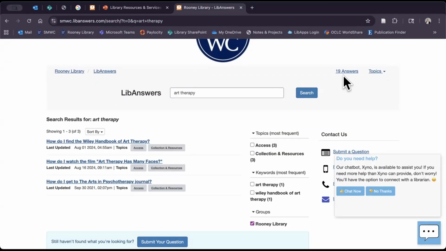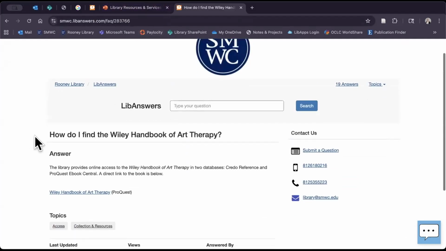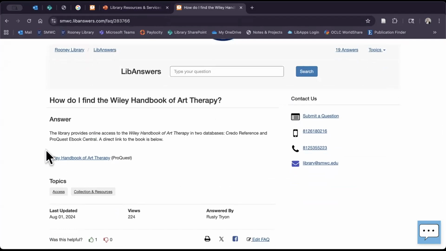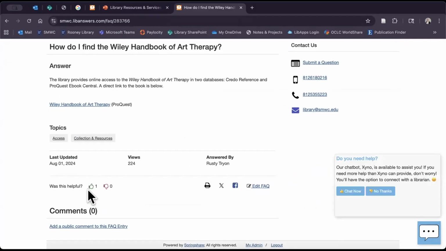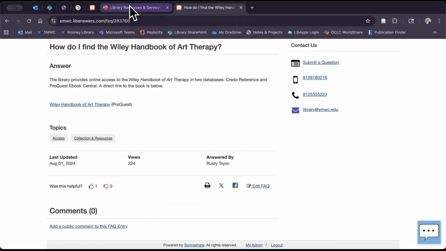If we keep getting the same question over and over again, we will add it to the FAQ. And just an example of what one of those looks like, it will just have the answer there. It will often have a link and more information about how to contact us. You can even say, yes, I like the answer, or no, I don't, but hopefully you will like the answer.